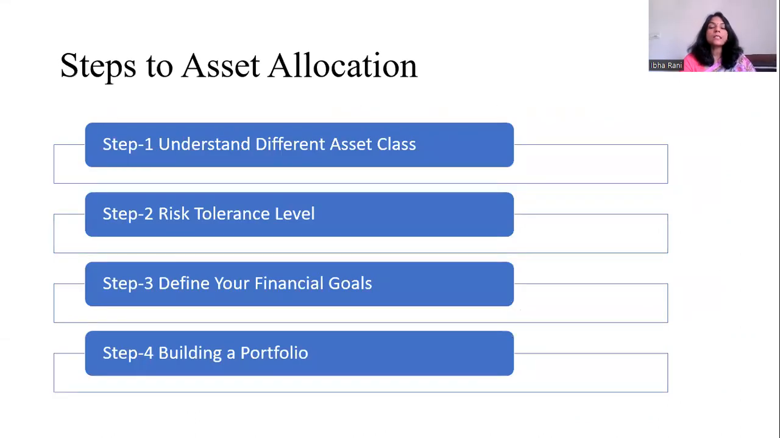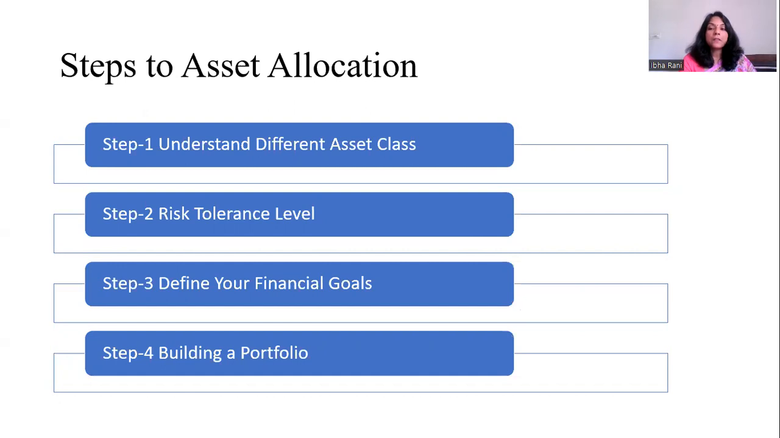There are certain steps based on which you can diversify your assets. As an investor, the first step is to understand different asset classes, then risk tolerance level, define your financial goals, and build a portfolio. The first one is to understand different asset classes.